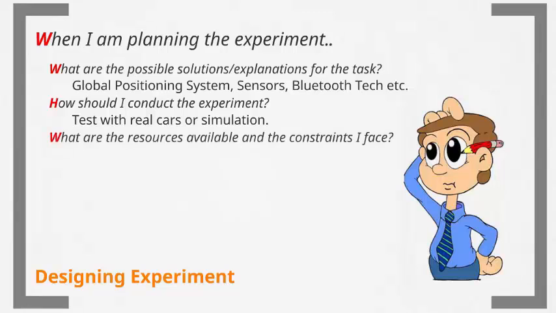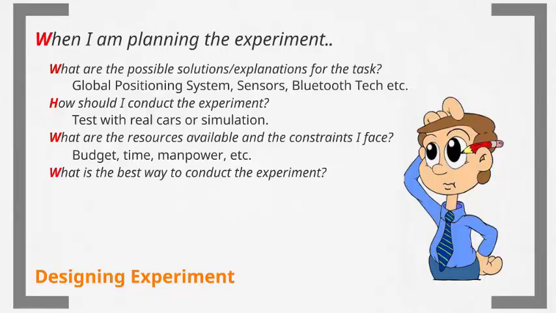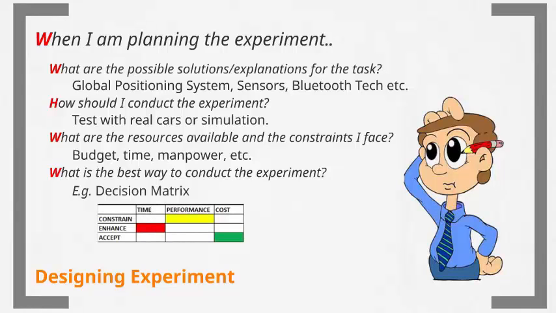What are the resources available and the constraints that Aristotle faced? These would include resources such as budget, time, and manpower. What is the best way Aristotle can conduct the experiment? Aristotle can use tools such as decision matrix to help him to decide on the best way to conduct the experiment.